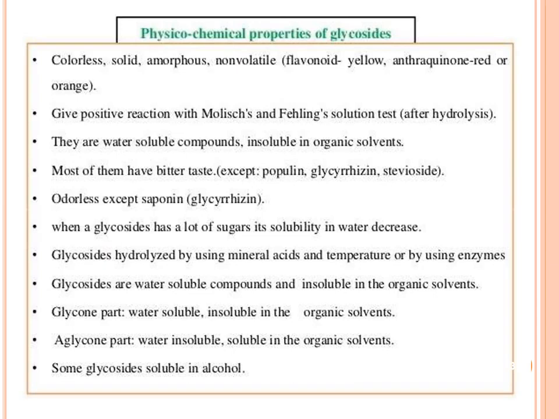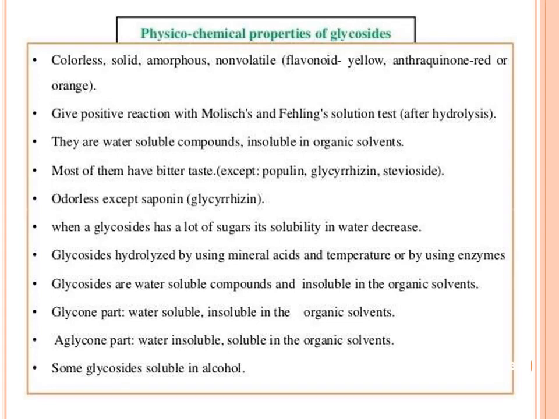So the physicochemical properties of glycosides: colorless, solid, amorphous, non-volatile; flavonoids are yellow, anthraquinones red or orange. They give a positive reaction with Molisch and Fehling's solution test after hydrolysis. They are water-soluble compounds and soluble in organic solvents.